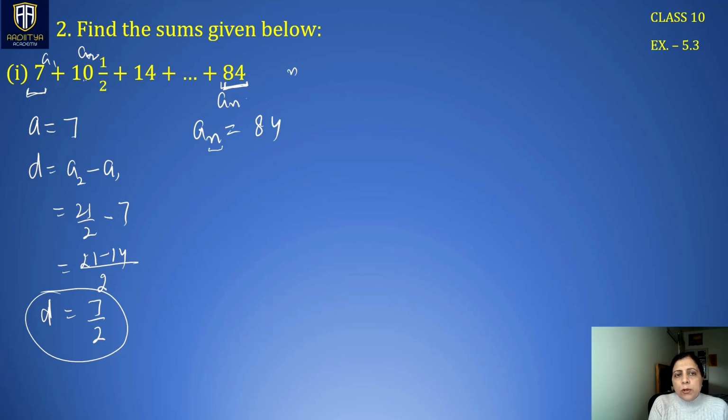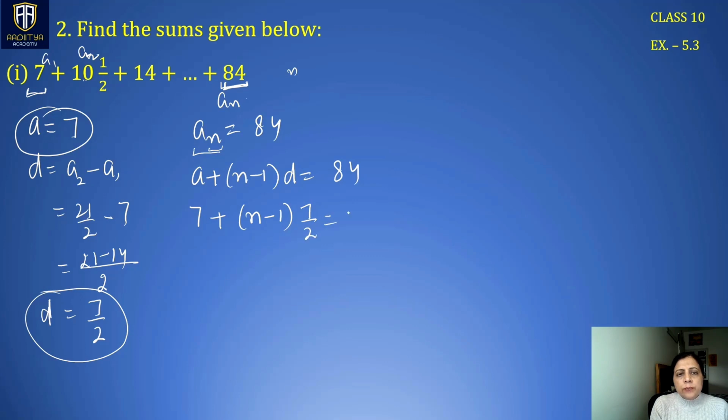Now use the formula for an. An can be written as a plus n minus 1 d, which is 84. A here is 7. So a can be replaced by 7. N we have to find here, and d is 7 by 2. So this is 84. So now I have n minus 1 multiplied by 7 by 2.